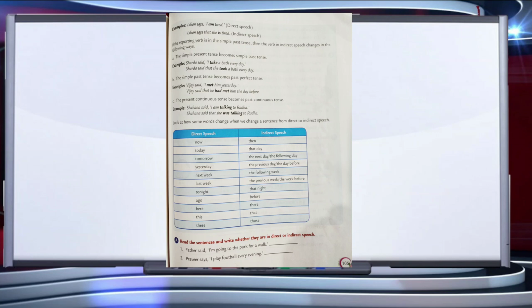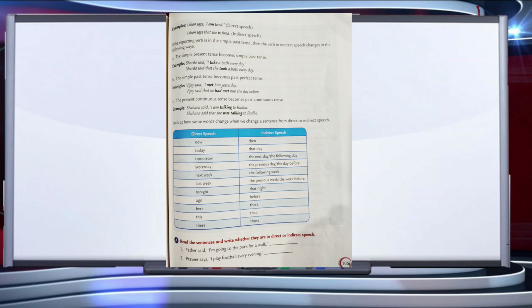If the reporting verb is in simple past tense, then the verb in indirect speech changes in the following ways. The simple present tense becomes simple past tense. For example, Sharda said, "I take a bath every day." When we change this sentence into indirect speech, we have to write like this. Sharda said that, where that is a conjunction, and we join another part with this conjunction: she took a bath every day.